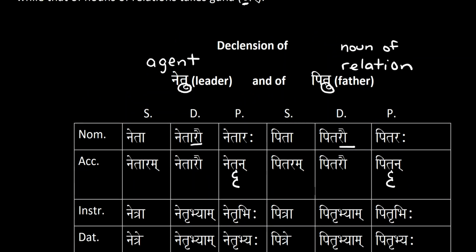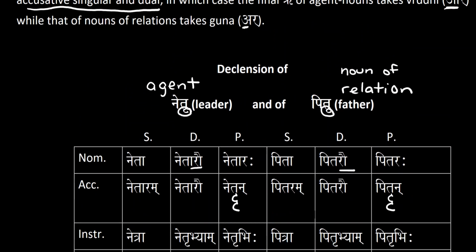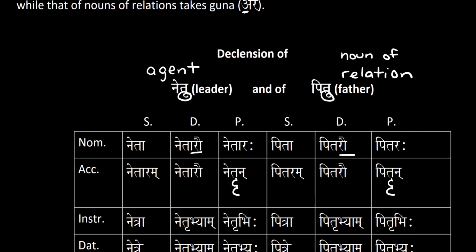The nouns that we are going to work with today for declining are netri, which means leader, and pitri, which means father. Netri is an example of an agent noun, and pitri is an example of a noun of relation.